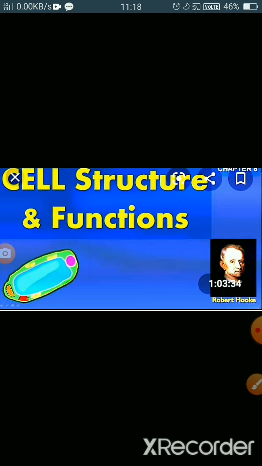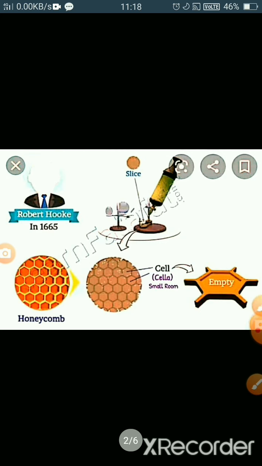So, the first cell was discovered by a scientist named Robert Hooke in 1665. He observed a thin slice of cork under his microscope. Cork means the outer covering of a tree, or we can say the bark. He took a small piece of bark under a microscope and noticed that cork has a large number of small compartments, as you can see in the picture, or boxes joined together to form a honeycomb-like structure, like that.